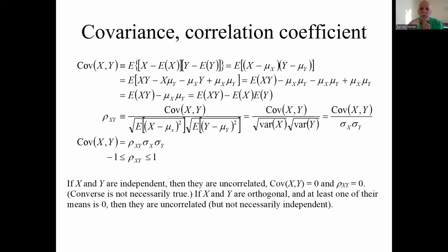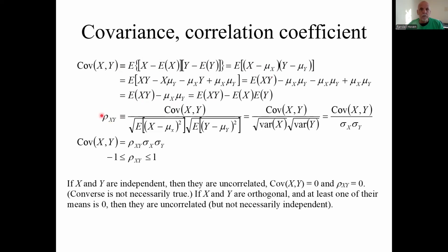Covariance, another definition. This is the definition of covariance of two variables: the expectation of the product of the variables after subtracting off their means. Use linearity of expectation and you get this relationship: covariance is the expectation of the product minus the product of their means.